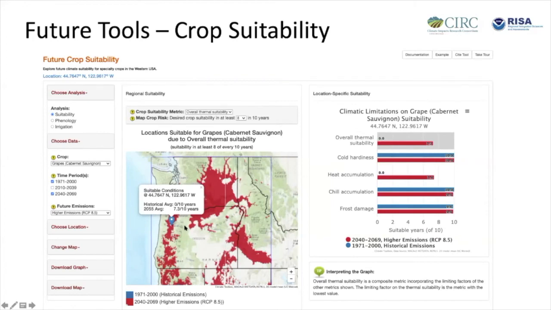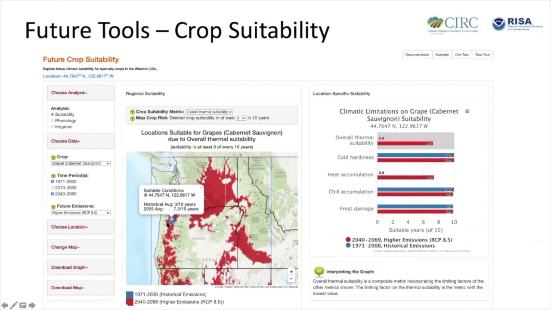I picked Cabernet Sauvignon grapes, and what it's showing is the red is the locations of suitable growth of this type of grape, where you get climate suitability of that location for growing the grapes in at least 8 of every 10 years. And so you can see the spatial extent of where you can grow grapes reliably by mid-century under the RCP 8.5 scenario. And by toggling between these different options, you can see how that changes on the map.